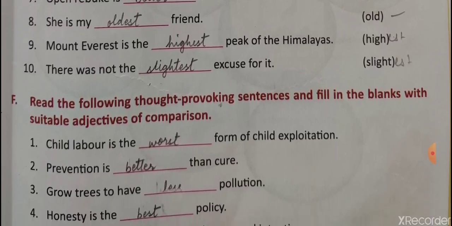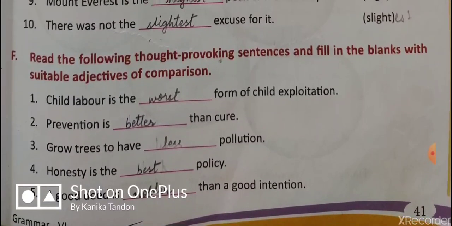Read the following thought-provoking sentences and fill in the blanks with suitable adjectives or comparison. Okay, so child labor is the worst form of child exploitation. Out of all the child exploitation, child labor is the worst. We are using the superlative degree of bad. Prevention is better than cure. Good, better, best. Grow trees to have less pollution. Honesty is the best policy.